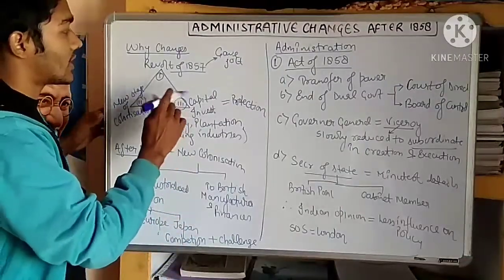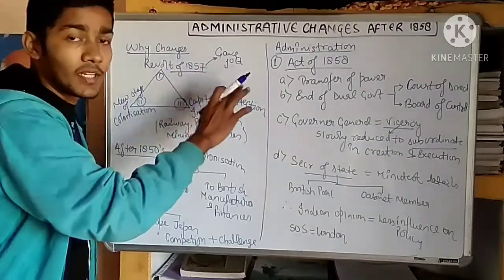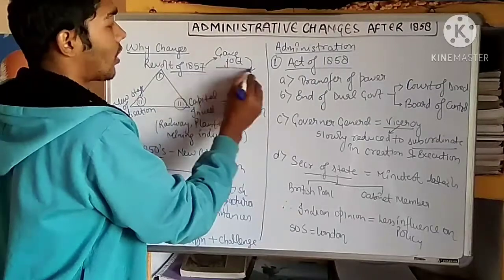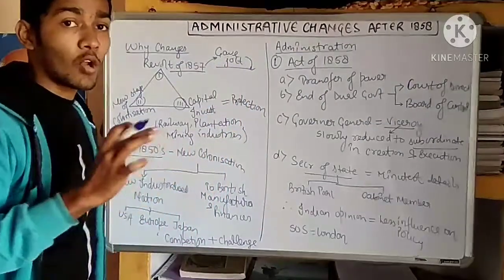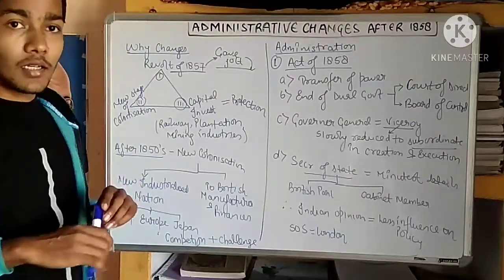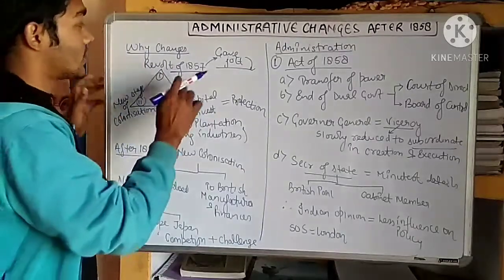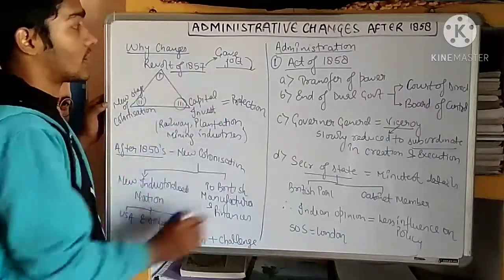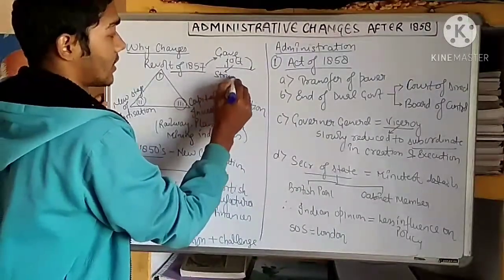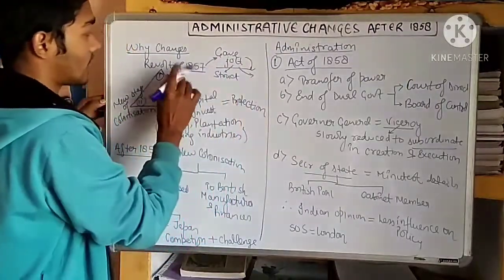The first reason for the change was the revolt of 1857. The revolt of 1857 gave a jolt to the British administration, and hence they had to change their policies. They thought that there must be some problem in our administration, and because of that administration, the Indians revolted against us. So they had to change. This was the first reason why this change occurred, and because of this, they changed the structural and administrative policies of their ruling.